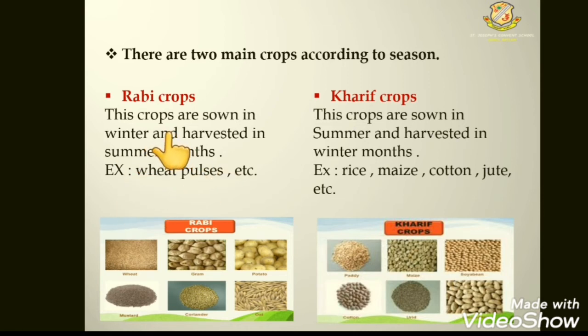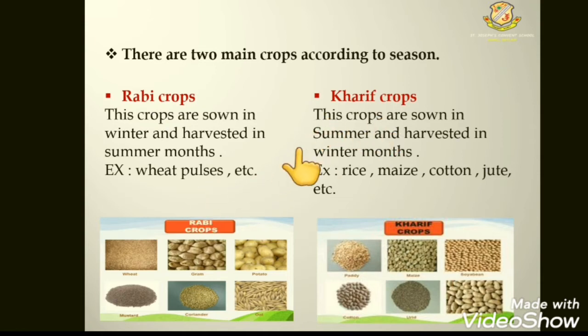That means these crops, we sow their seeds in winter, and we cut them in the summer month. The examples of Rabi crops are wheat, pulses, etc. That means wheat and pulses, that means dal.